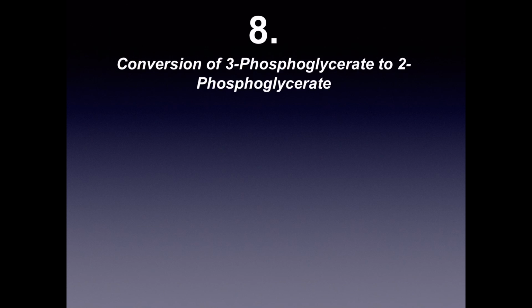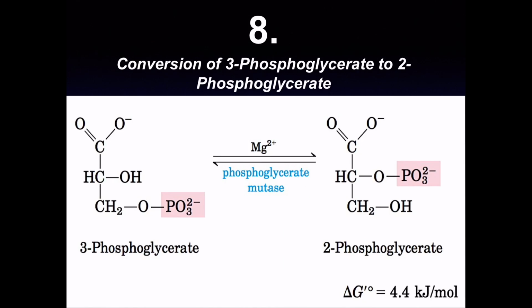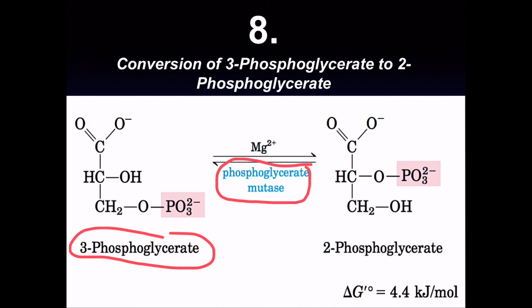In the next step, the eighth one, there is a conversion of 3-phosphoglycerate to 2-phosphoglycerate. Let us see that. This is the 3-phosphoglycerate molecule with the enzyme phosphoglycerate mutase. This phosphate, what is the enzyme doing? It is transferring this phosphate from the third carbon to the second one. This is a reversible step. What will we get next? We will get a product that is 2-phosphoglycerate.